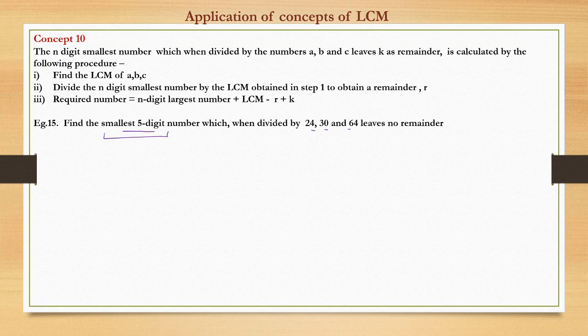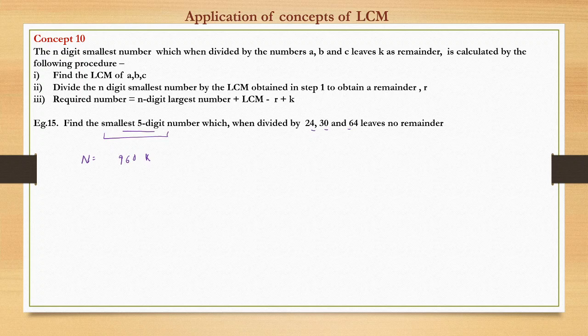Let us see, find the general form of the number which is divided by all the numbers 24, 30 and 64. That is nothing but the LCM. The LCM we have calculated, that is 960. So the general number which is divided by 24, 30 and 64 is 960k, where k is a natural number. The smallest number would be 960. And since no remainder, this will be the general number. Now we have to find the smallest five digit number. So what would it be?